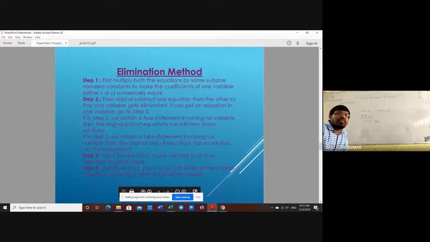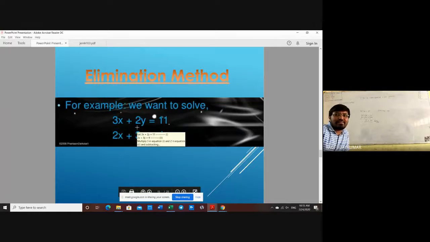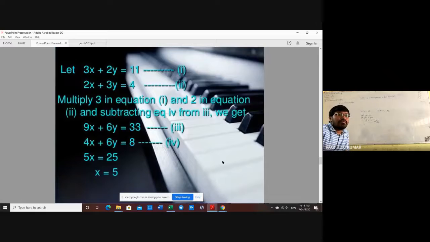Next, step number 4: substitute the value of x in either original equation to get the value of the other variable. For example, here it is given to you: 3x plus 2y equal to 11, 2x plus 3y is equal to 4. Now here, if you see this one,